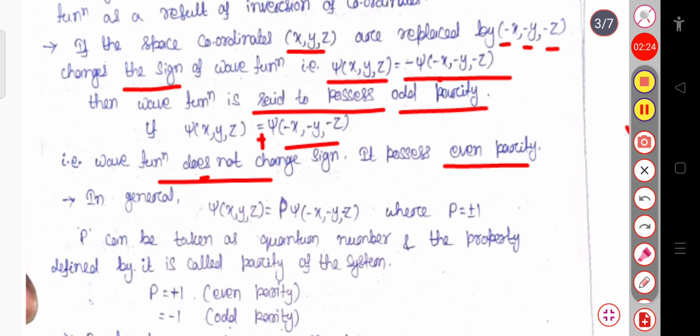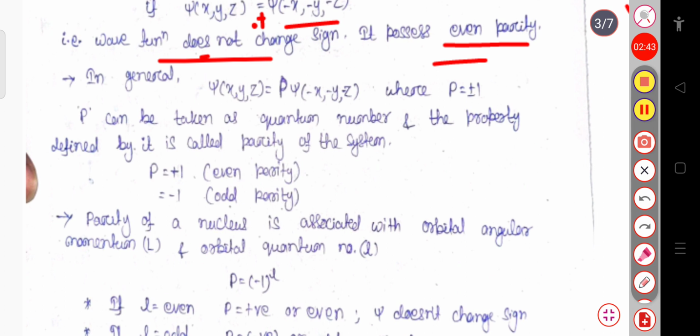So psi of x, y, z equal to minus psi of minus x, minus y, minus z means the wave function possesses odd parity, and when psi of x, y, z equals plus psi of minus x, minus y, minus z, then the wave function possesses even parity. So in general I can write psi of x, y, z equals P times psi of minus x, minus y, minus z, where P equals plus or minus 1, and P can be taken as the quantum number, and the property defined by it is called the parity of the system.